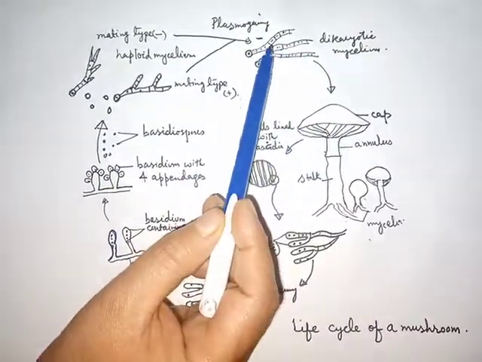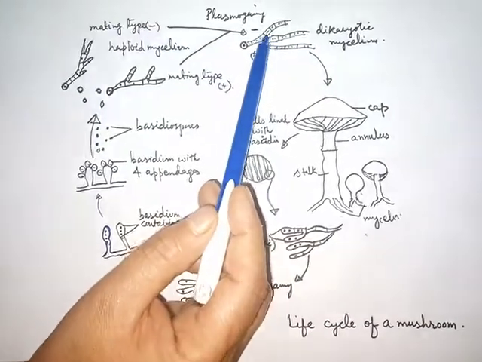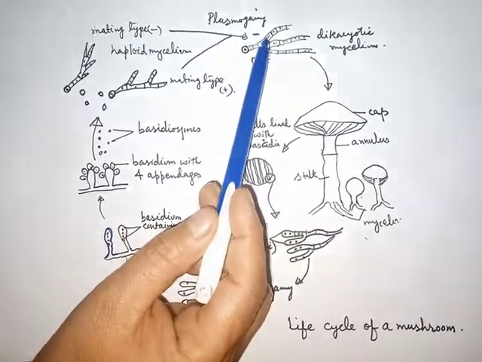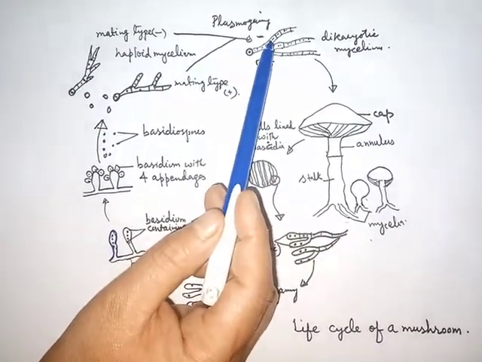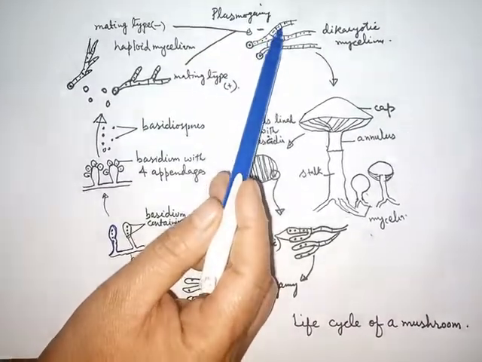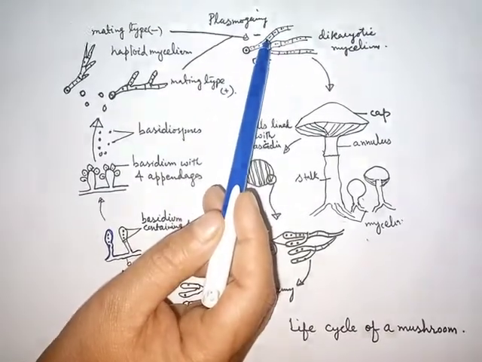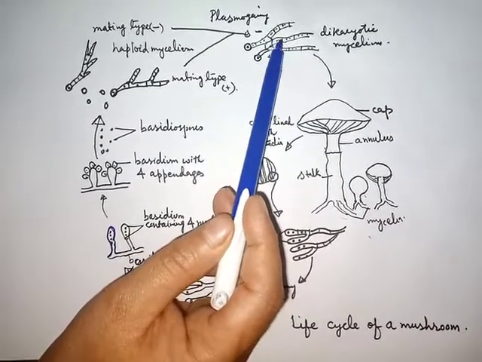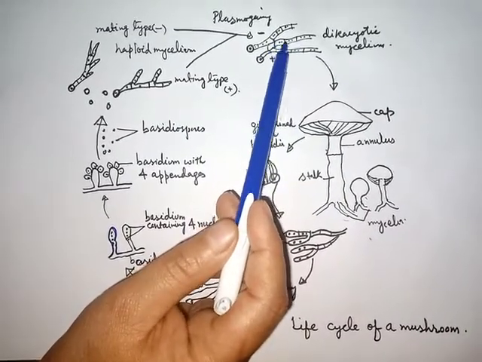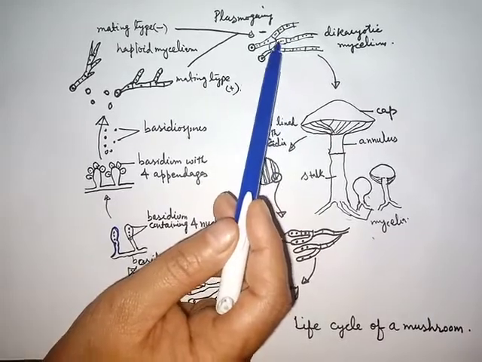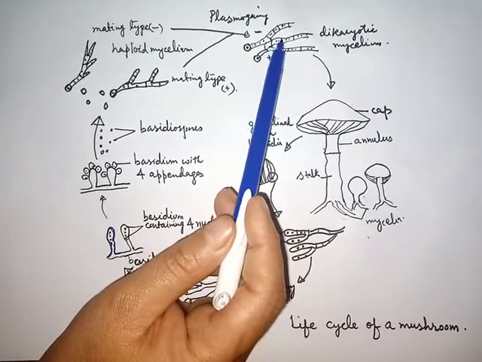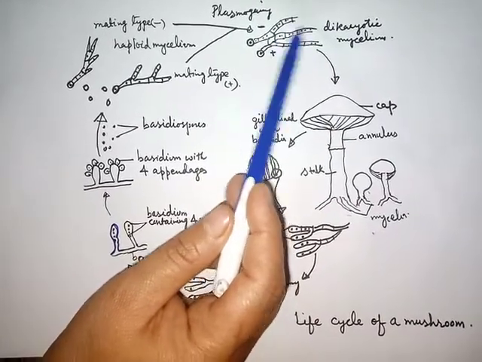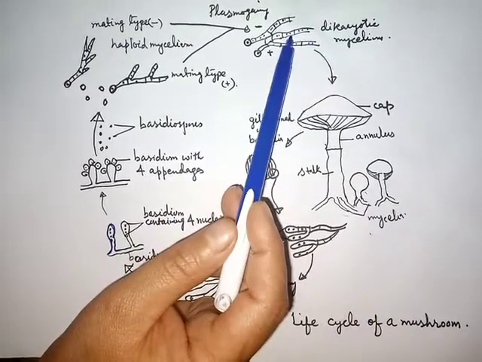And now you can see they are septate, but inside the septa, or inside this septum, perforations are there through which cytoplasmic fusion can occur, and all the cells or all the partitions, the septa, have 2 nuclei in them. So this is dikaryotic mycelium.